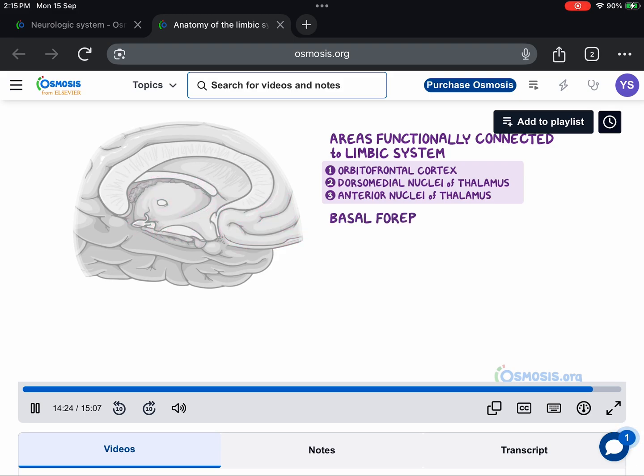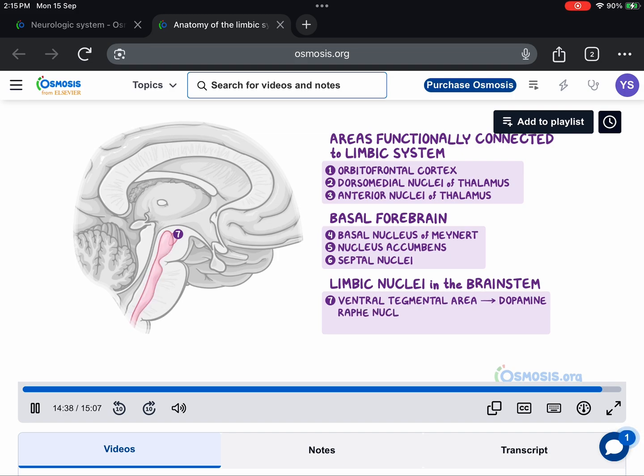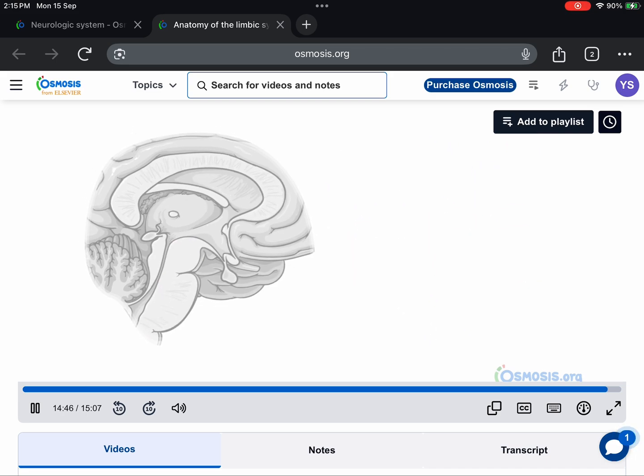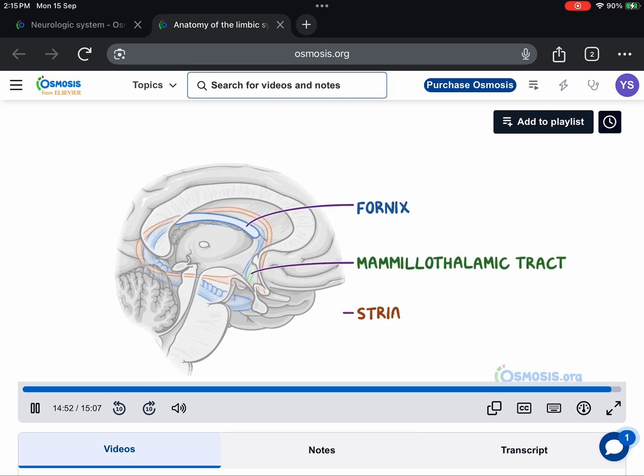The basal forebrain includes the basal nucleus of Meynert, the nucleus accumbens, and the septal nuclei. And finally, the limbic midbrain area that includes the ventral tegmental area, which produces dopamine, the raphe nuclei, which produce serotonin, and the locus ceruleus, which produces norepinephrine. The major pathways that connect the structures of the limbic system include the fornix, the mammillothalamic tract, and the stria terminalis.